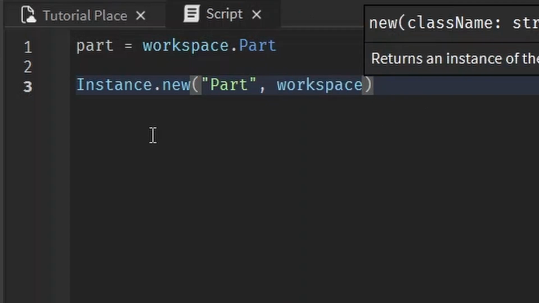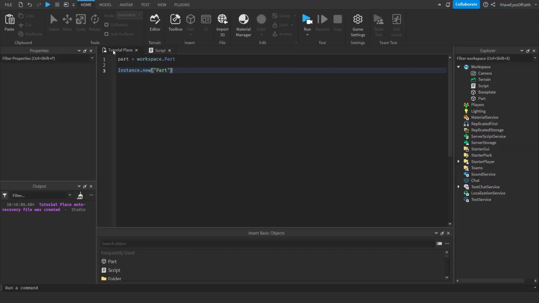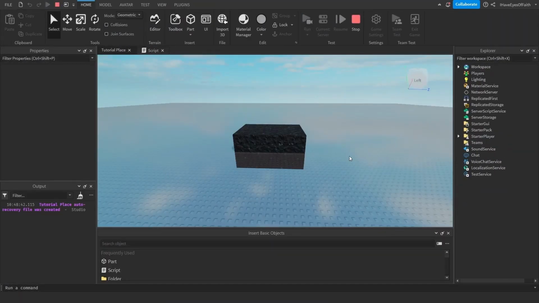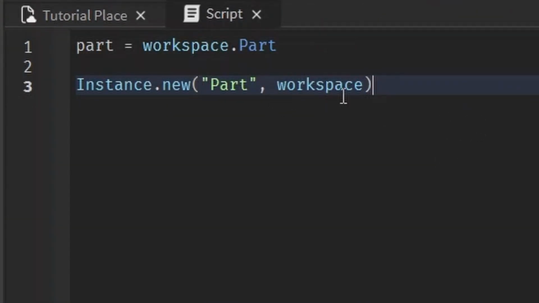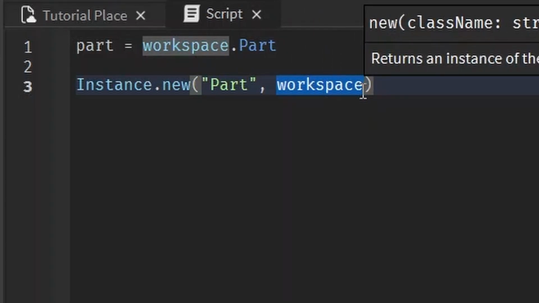Like if you didn't have your parents, you would have never existed. If the part doesn't have a parent, it's not going to exist. I'll show you. If I don't give it a parent, look what happens in the world. Nothing. And if we look inside the workspace, there's only one part which was already here from before. However, once we give it a parent, we tell it, hey, this is where you're going to live. You're going to be inside workspace.